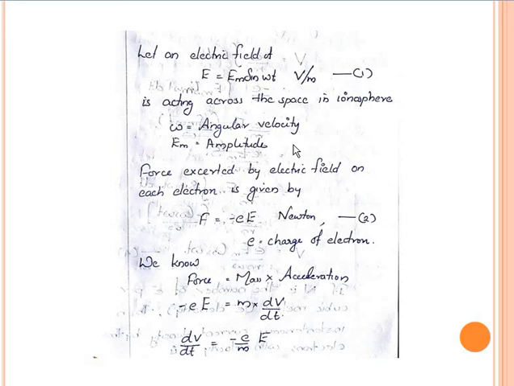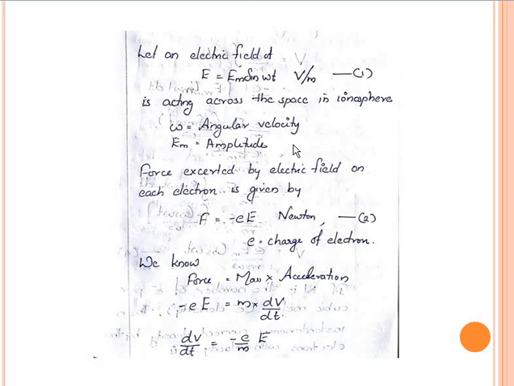This electric field acts on the space in the ionosphere, where ions and free electrons are present, and we are only considering the motion of free electrons, because the ion is having more mass, so the motion will be minimal, but the free electron is having very low mass, so the motion is considerable. So the electric field E equal to Em sin omega t.